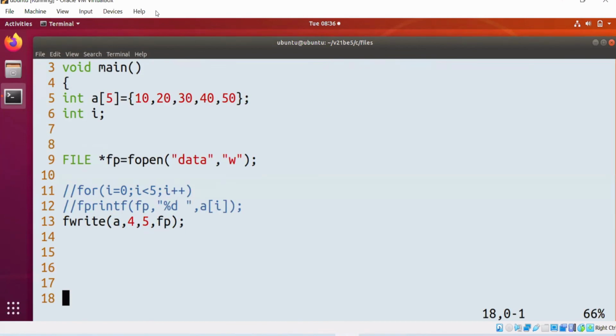If you use fwrite, can I say with only one function call the entire data is copied? Will you agree?